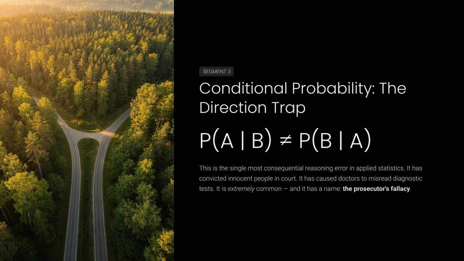Next, let's address conditional probability and the direction trap. The formula P of A given B is not the same as P of B given A. Confusing these directions is a common and dangerous error in fields ranging from law to medicine.